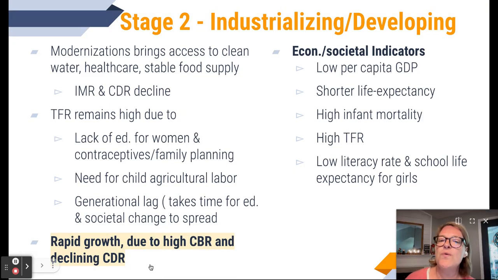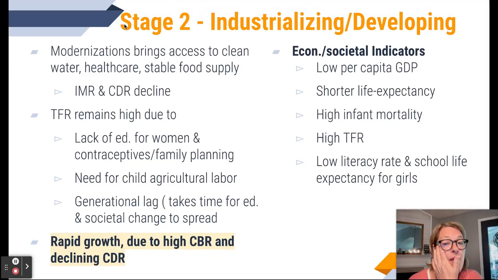Now, stage two is what happens when modernization happens. This is when you start to get access to clean water. Although I do realize I just said that no country is considered to be in stage one at this point. However, I do feel like there are areas in some countries that probably still look like stage one. When we talk about having access to clean water and healthcare, that's not true in all places in Africa or Asia. So while the UN might say these countries are not in phase one, I still think there are areas that are. But for all intents and purposes, and based on data, these countries are not in stage one.